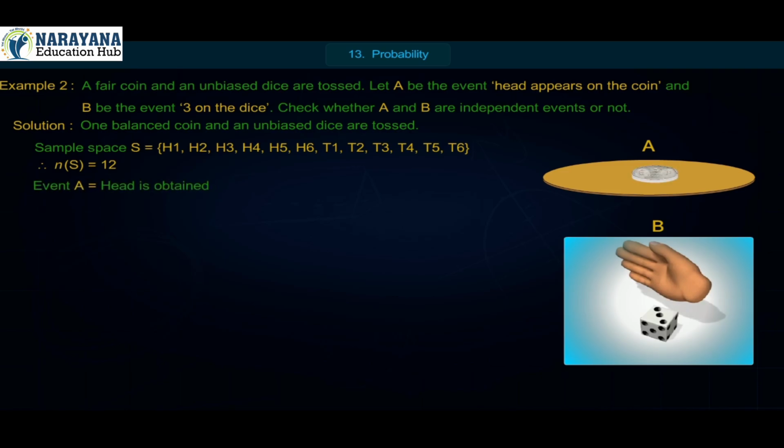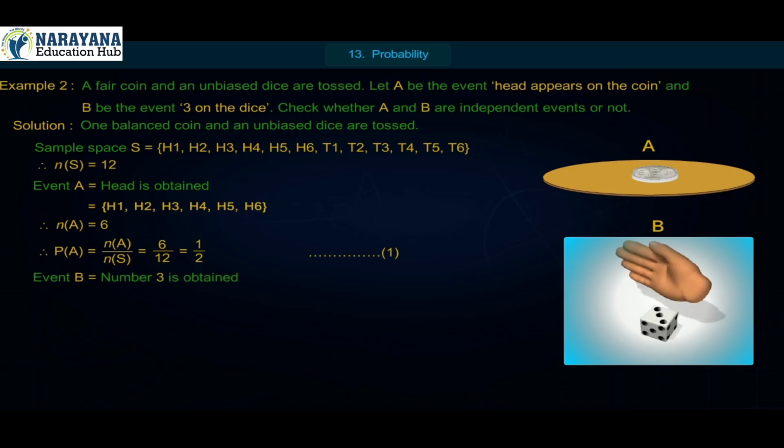Event A is equal to head is obtained, which is equal to set of H1, H2, H3, H4, H5, H6. Therefore, N of A is equal to 6. Therefore, P of A is equal to N of A upon N of S, which is equal to 6 upon 12, which is equal to 1 upon 2. Equation 1. Event B is equal to number 3 is obtained, which is equal to set of H3, T3. Therefore, N of B is equal to 2. Therefore, P of B is equal to N of B upon N of S, which is equal to 2 upon 12, which is equal to 1 upon 6. Equation 2.